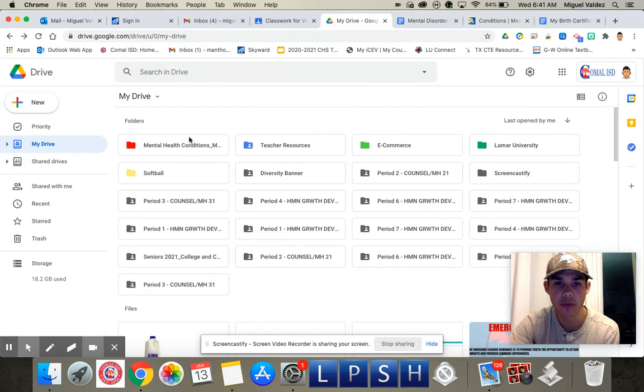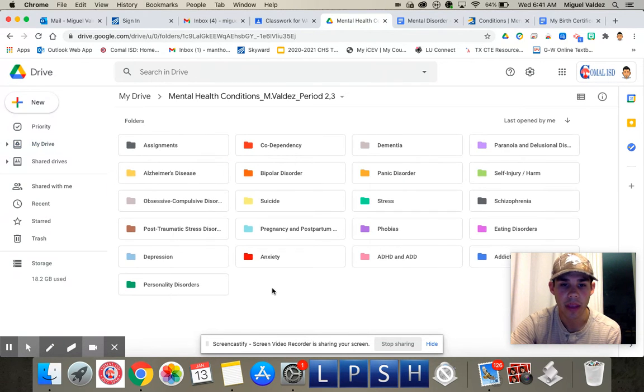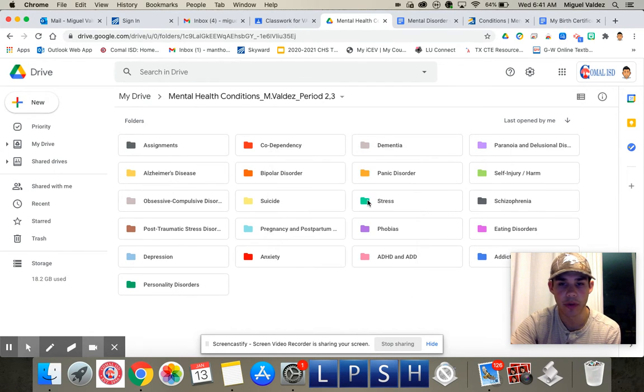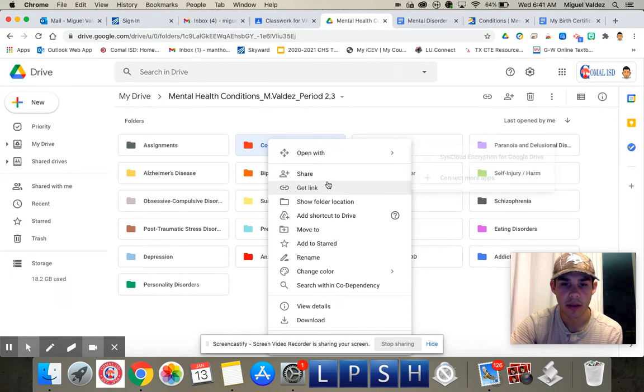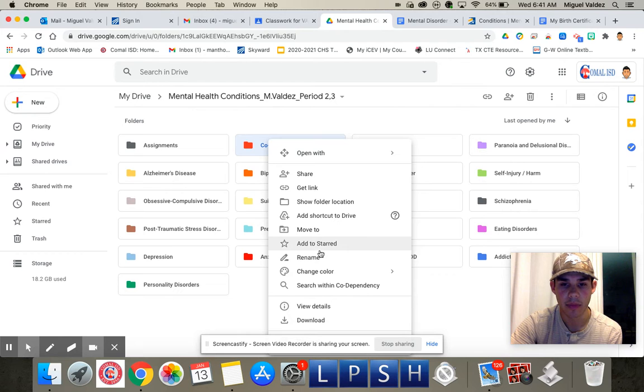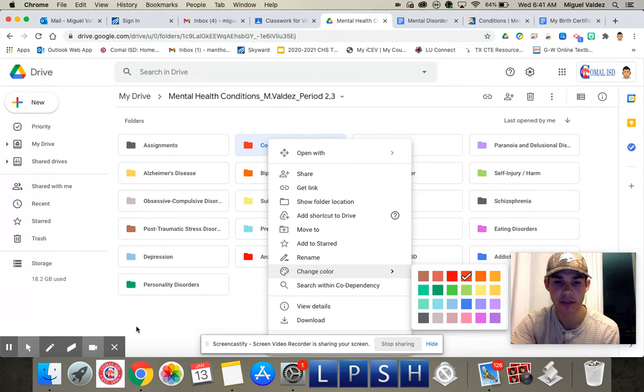So go back to your Google Drive, click on the mental health conditions folder that you created, and then you can right click again and start creating new folders. The cool thing about it is you see all my different pretty colors. Now don't spend 45 years deciding which condition is going to have which color, but you can right click on it. You can rename the folder, or you can change the color, and they have these colors right here that you can change.